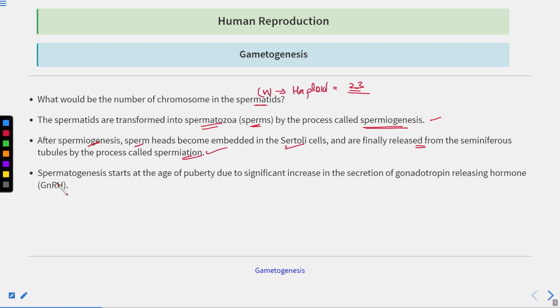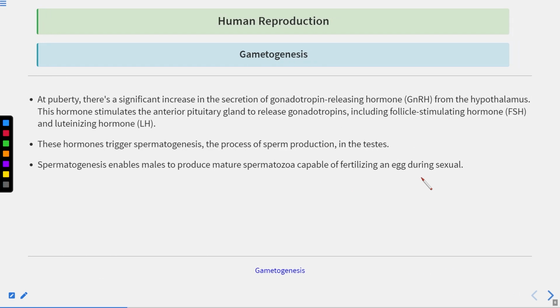Clear? Now, spermatogenesis starts at the age of puberty due to the significant increase in the secretion of gonadotrophin releasing hormone. I've already told you, whenever the male individual reaches puberty, then only the spermatogenesis will start. And this starts because of the secretion of the gonadotrophin releasing hormone, which is secreted from the hypothalamus. So what happens at puberty? There is a significant increase in the secretion of the gonadotrophin releasing hormone from the hypothalamus.